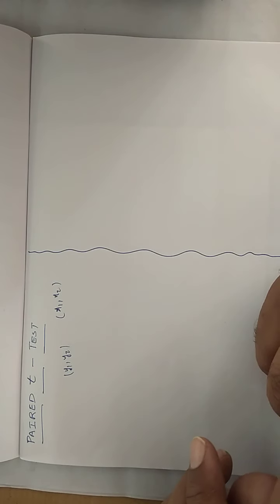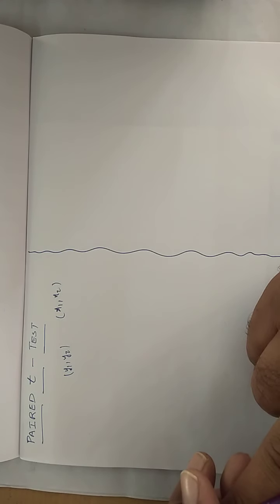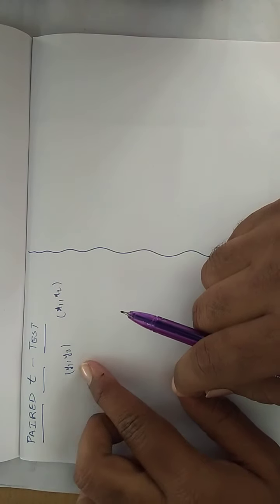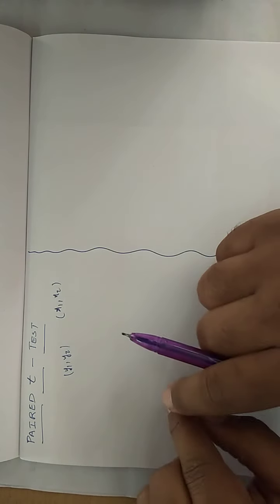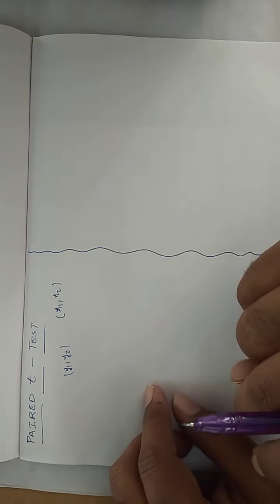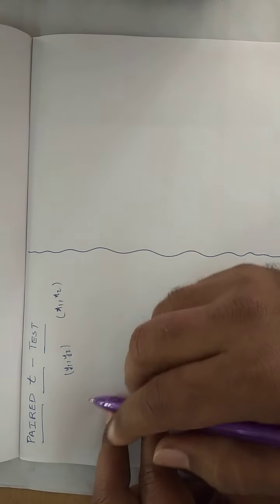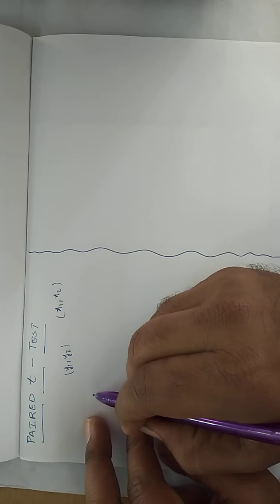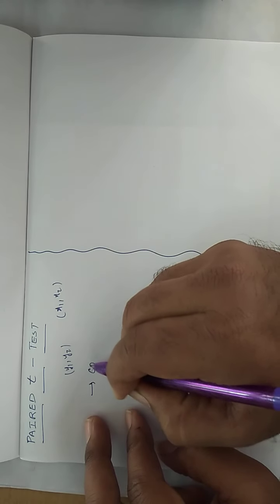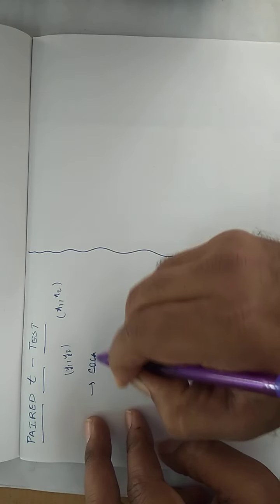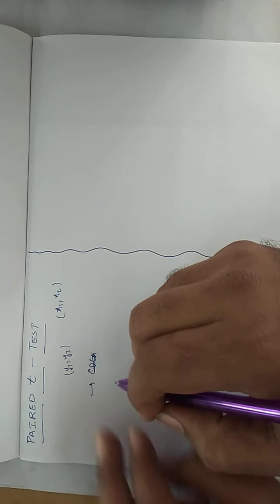Understand? Now, when do you get the pairing of values, or the paired data? Generally, paired data you get in a few exclusive situations. For example, let us suppose there is a coaching situation.